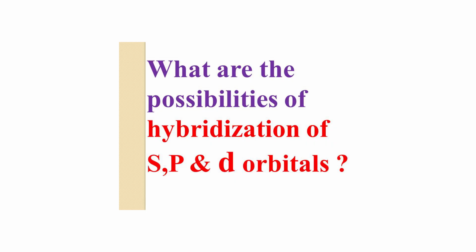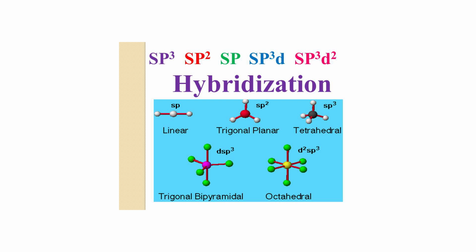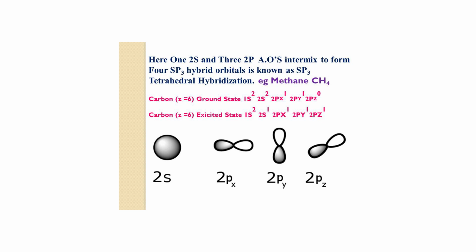What are the possibilities of hybridization on mixing s orbital, p orbital and d orbital? What type of hybridization is formed when we mix s, p and d orbitals? Yes: sp3 hybridization, sp2 hybridization, sp hybridization, sp3d hybridization and sp3d2 hybridization. First we can study what sp3 hybridization is. See the slide.